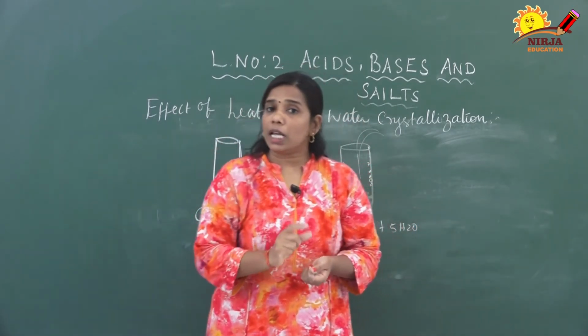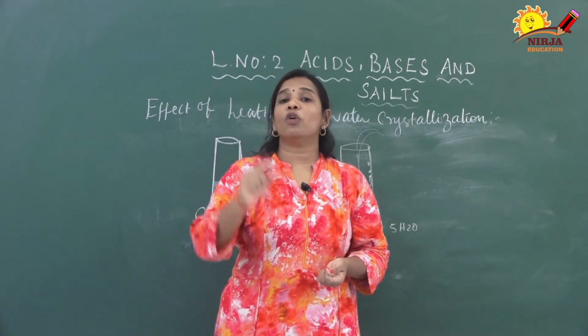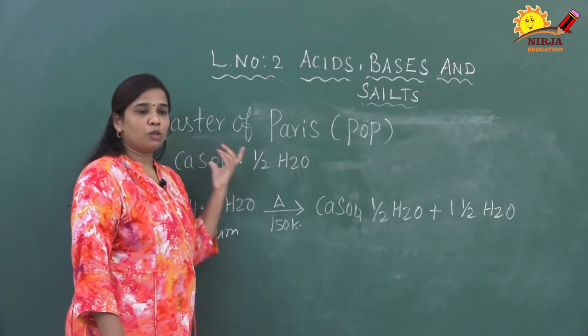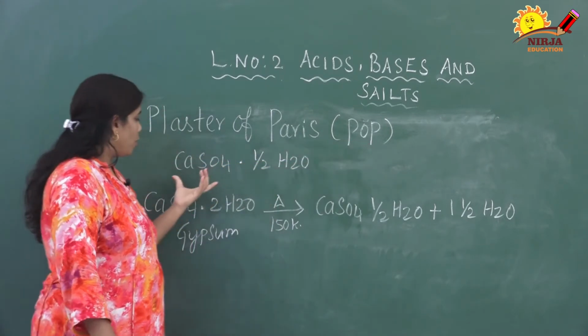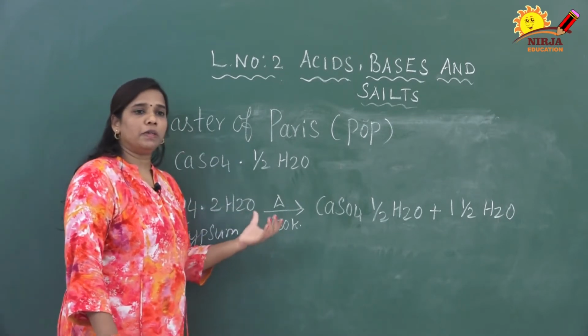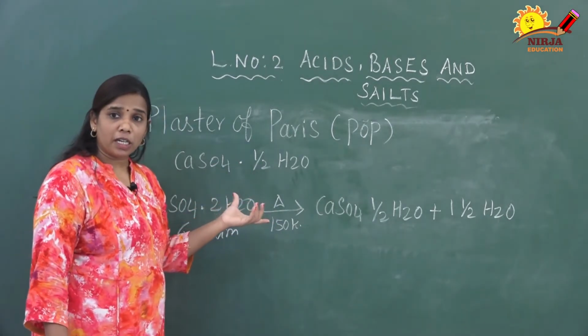So once again I repeat the formula, CaSO4 half H2O. Plaster of Paris, we can also call it POP. So the POP molecular formula is CaSO4 half H2O. How we are preparing it, this is also an example of water of crystallization.